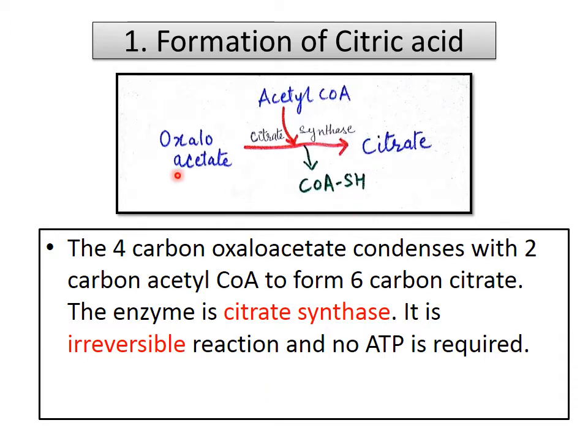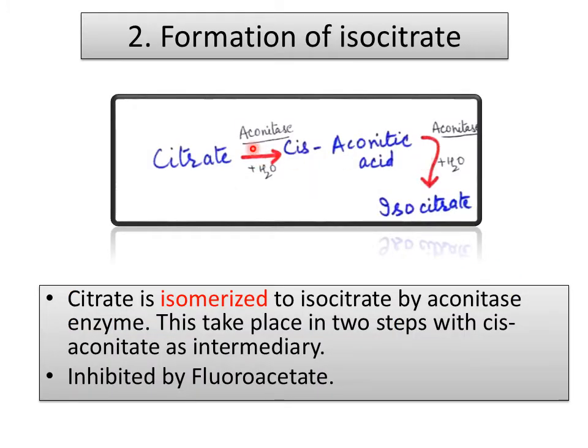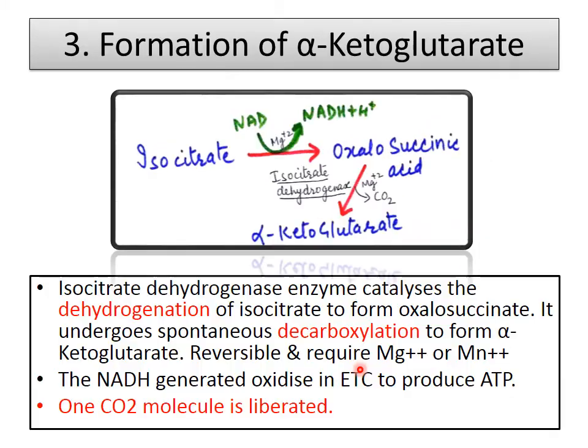So here oxaloacetate is a 4 carbon compound and acetyl coenzyme A is a 2 carbon compound; they both combine to form 6 carbon citrate. This 6 carbon citrate now, in the presence of the aconitase enzyme, is converted into isocitrate, and this isocitrate is the isomeric form of citrate. This step is inhibited by fluoroacetate.